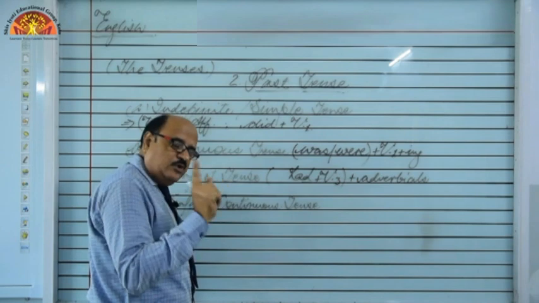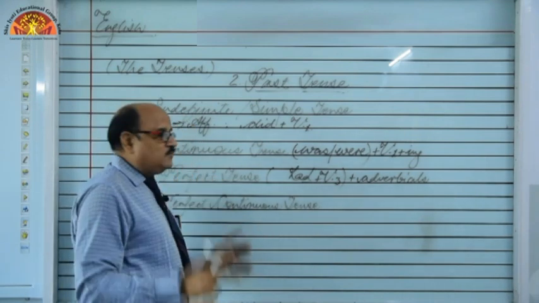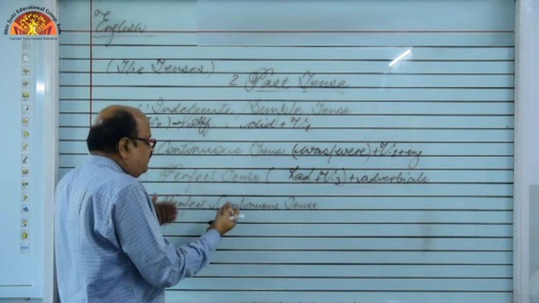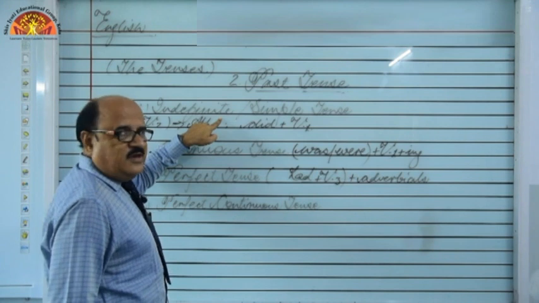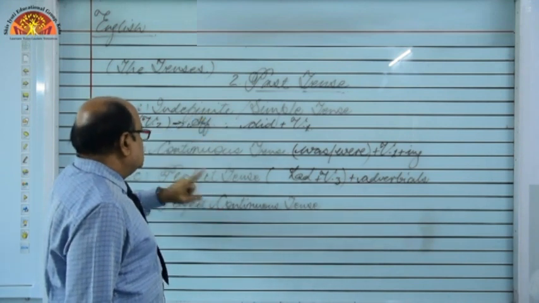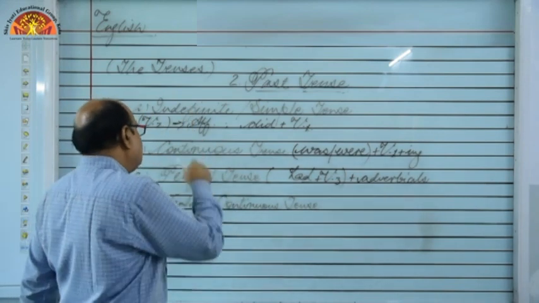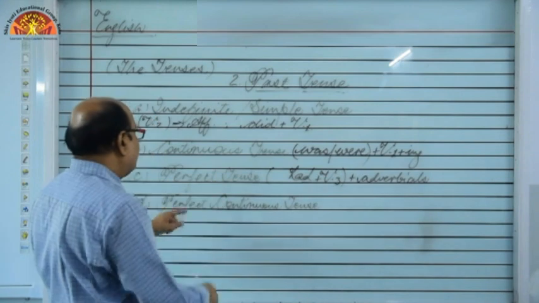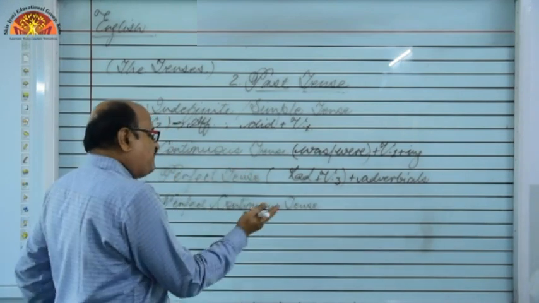I told you, do you remember that perfect continuous tense is always the combination of two tenses, means some salient features we have taken out from indefinite tense sometimes, but we have converted it into continuous tense. So we can say something we have taken out from past continuous and something we have taken out from perfect tense, and we have mixed them together, we have clubbed them together, and it becomes perfect continuous tense.